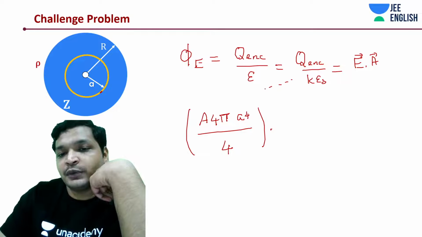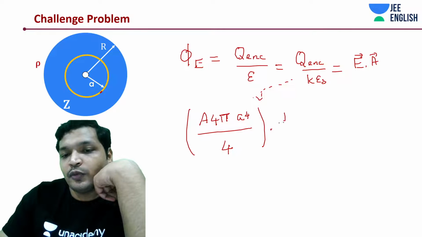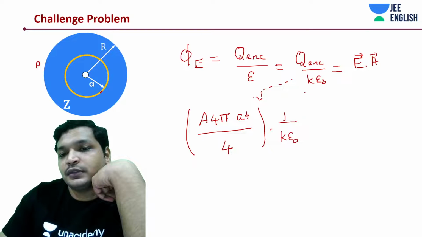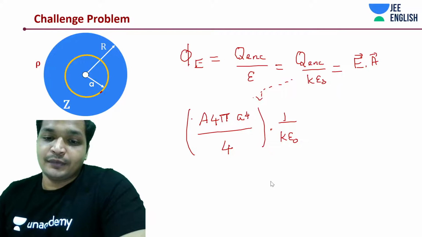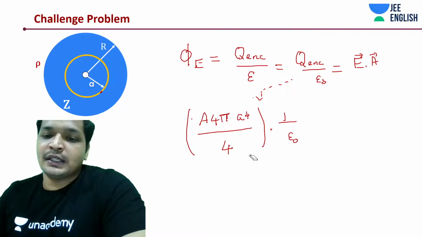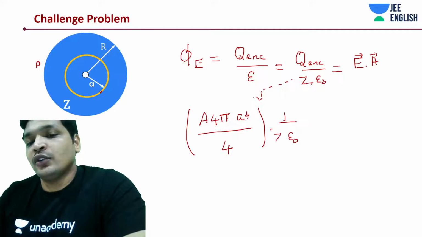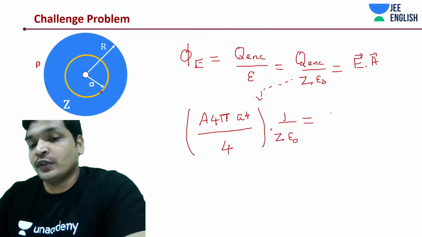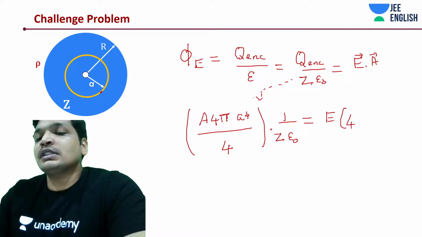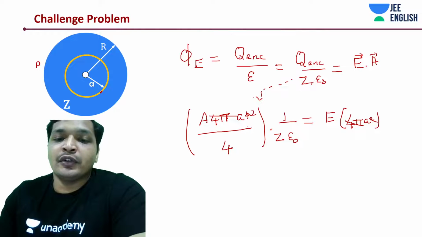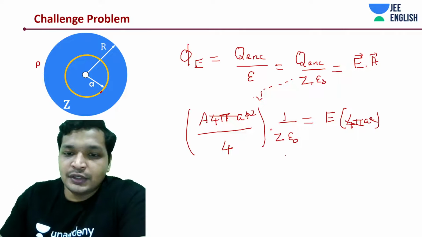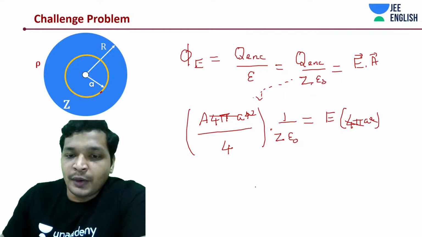Into, I'm writing down this part of the equation, 1 by Z into epsilon naught. We took the dielectric constant as not K but rather Z. Correcting a few things, but you can keep it as K as well during calculation. I just kept it as Z because your Coulomb's constant is also going to be K. I do not want you to get confused in that part. So this is going to be 4 pi a square, right? To cancel out 4 pi with 4 pi, it's a very simple problem, guys. I told you in the beginning itself, it's a very simple problem. There's nothing to mess up literally except for the Z epsilon part. If you understood that, it's quite a simple problem.